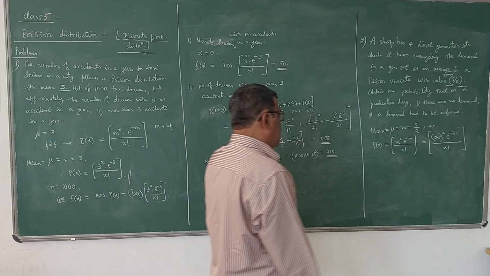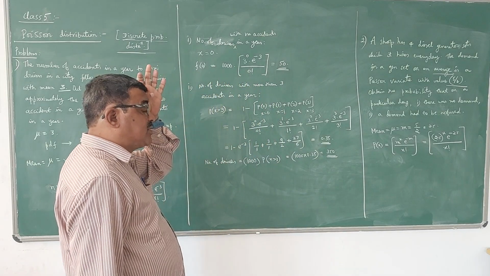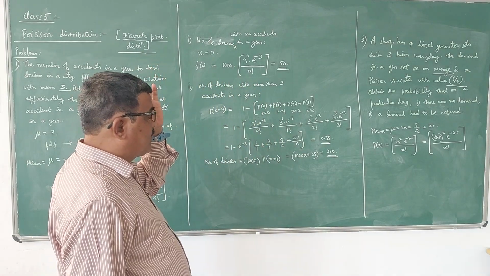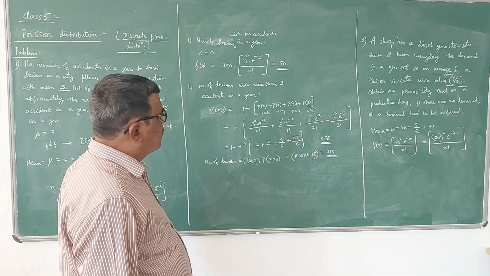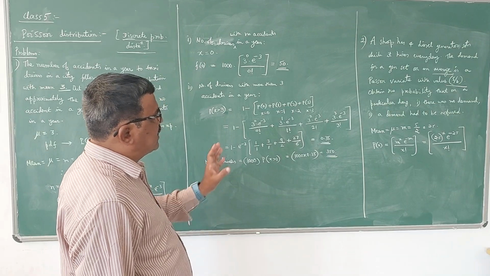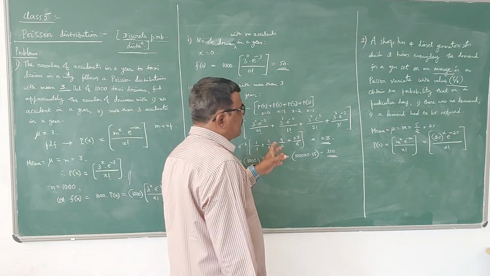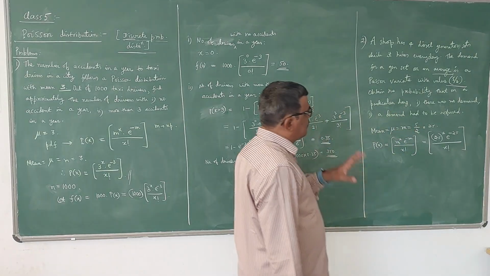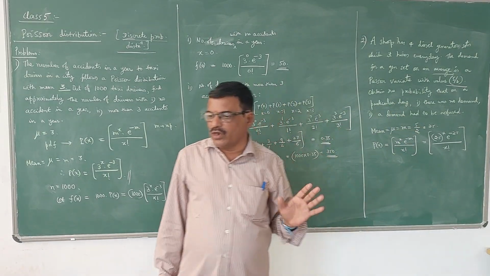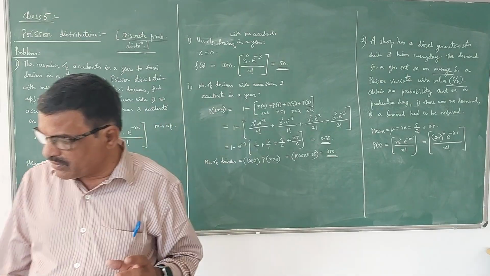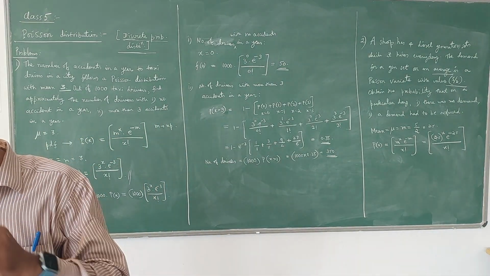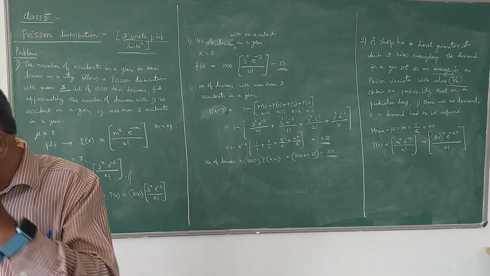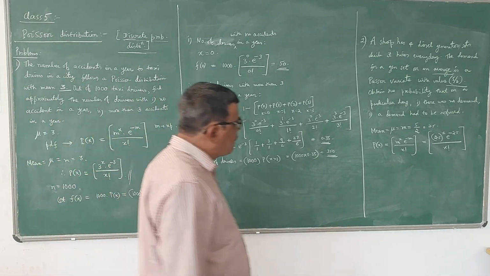This is the Poisson density function for the given problem. Now he has asked the probability that on a particular day there was no demand. No demand means we have to take x is equal to 0.